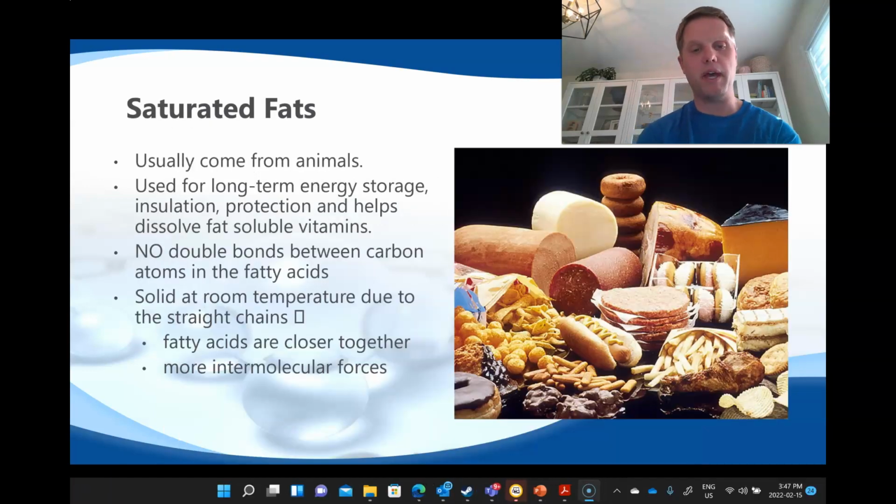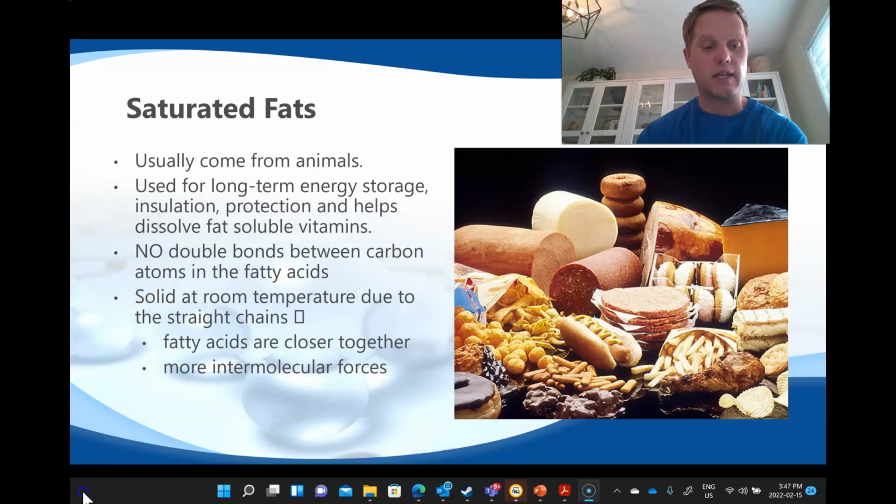So saturated fats come from animals. They're long-term energy storage. It provides insulation and protection, and it also helps us dissolve fat-soluble vitamins. Vitamins like A, D, E, and K are all fat-soluble, and we absorb these vitamins when we have fats in our diets. The thing about saturated fats is they have no double bonds between the carbon atoms in their fatty acid chains. Because of this, they're solids at room temperature. These saturated fatty acids can get really close together, and they have more intermolecular forces.